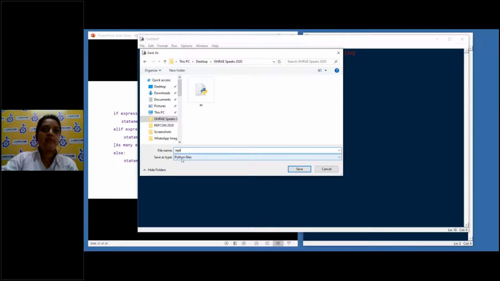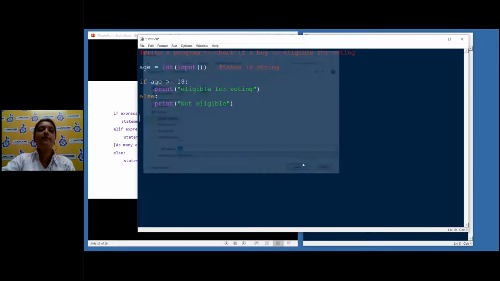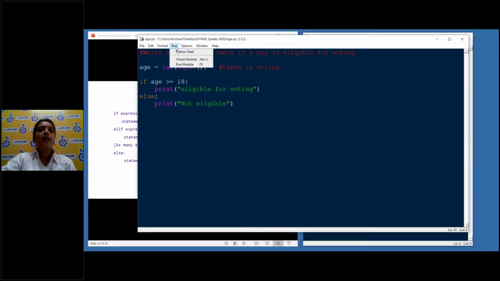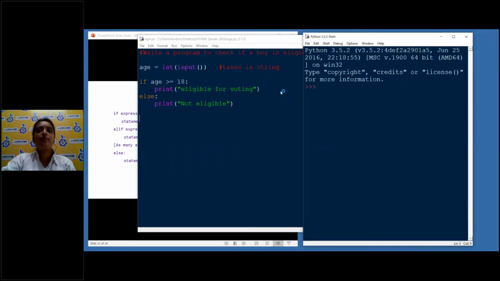Already you can see there is a Python file here, so I don't have to use any. Ideally, it should be age.py, but we don't need that since it's recognizing it already. So I'll do save. Okay. Now I will do run. For run, you can press F5 also, but I'll press it from here.